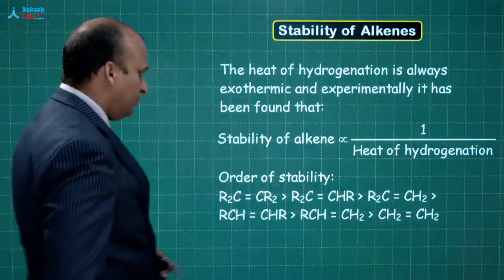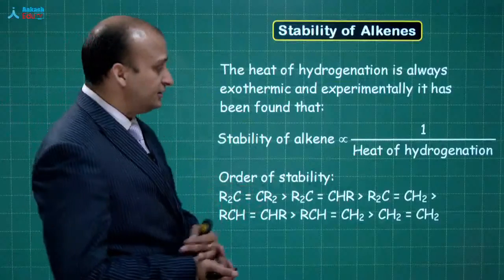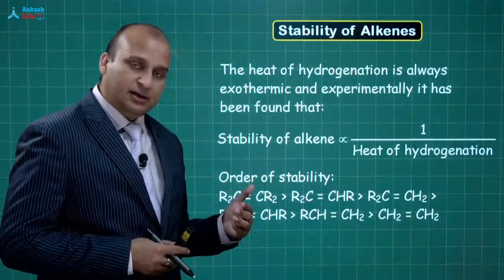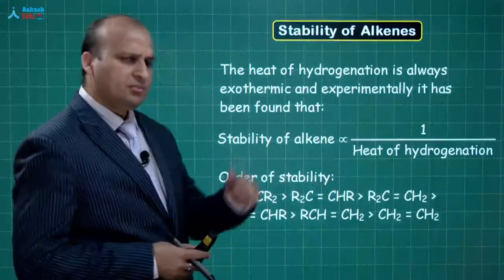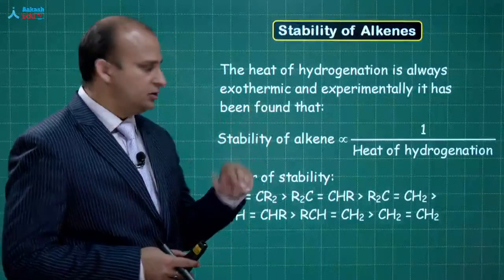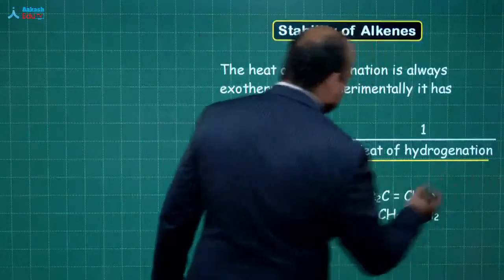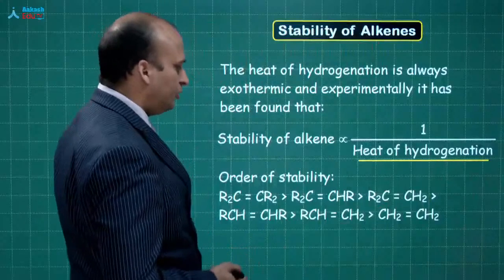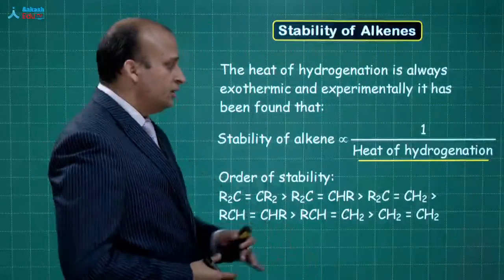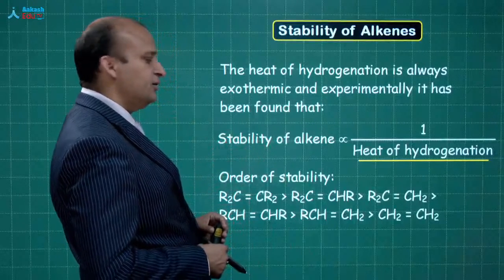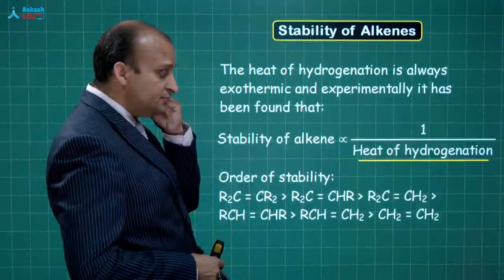Now we will be talking about the stability of alkenes, as I told you earlier, because the major product is the one where the alkene is more stable. There we talked about hyperconjugation, but the actual fact is that the stability of an alkene is based on the heat of hydrogenation. Higher the heat of hydrogenation, lower will be the stability of the alkene.